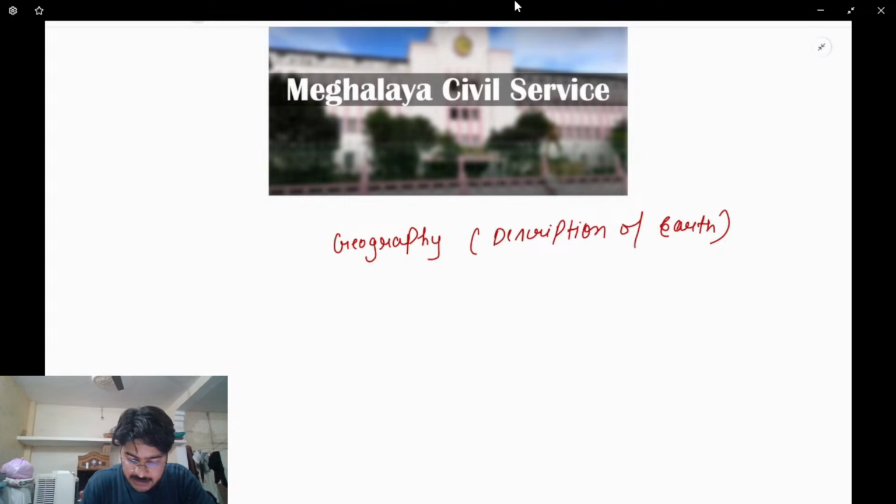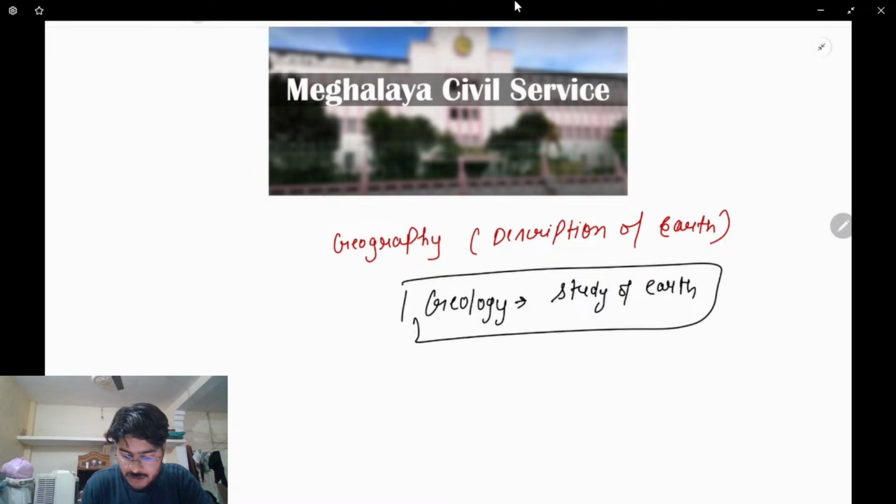One more word is there, and you may get confused by it: geology. Now what is the meaning of geology? It is the study of Earth. Clear? The word 'logy' means study.